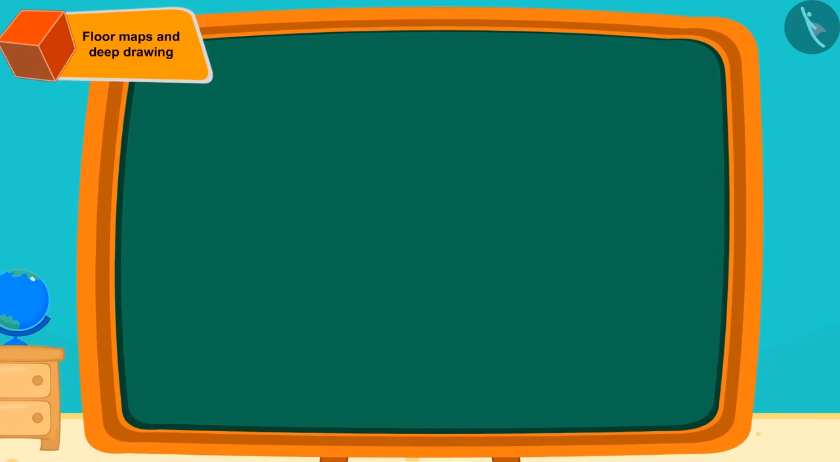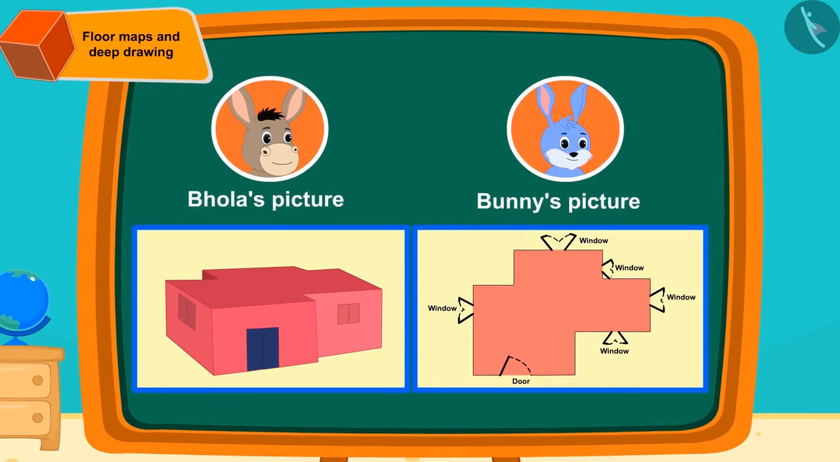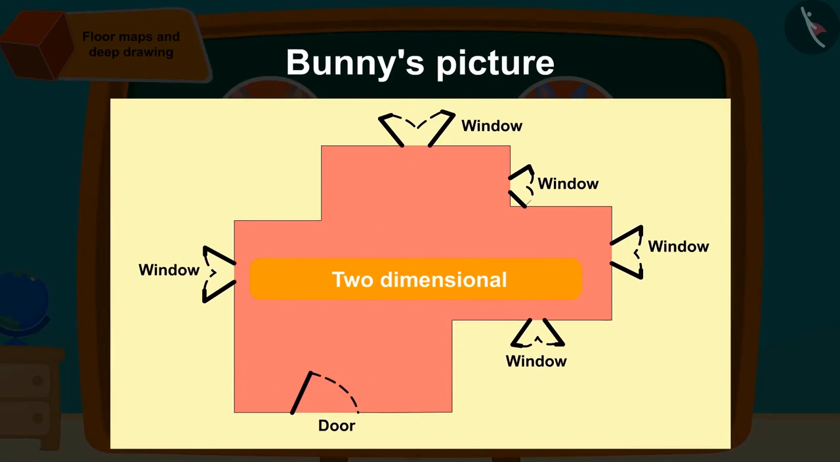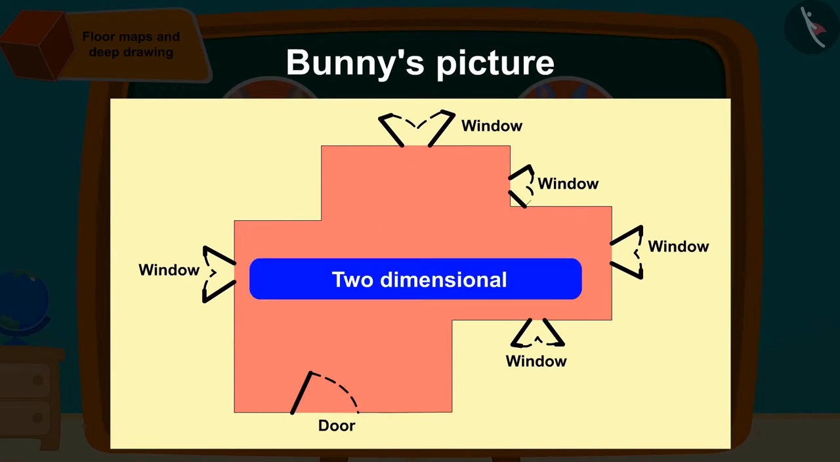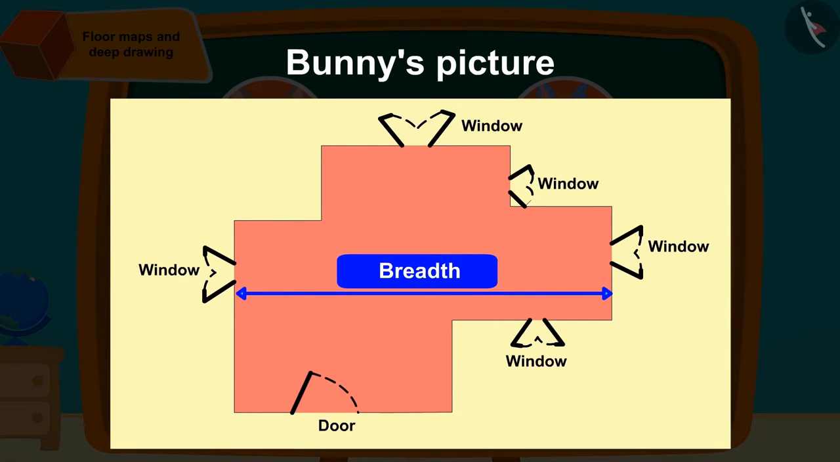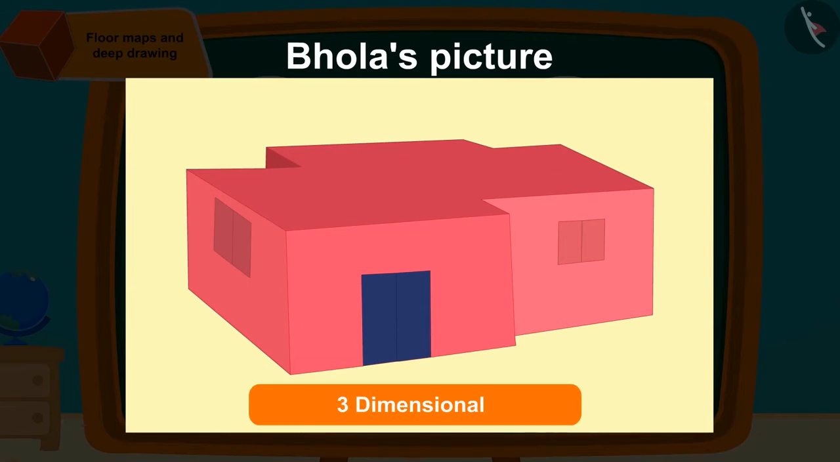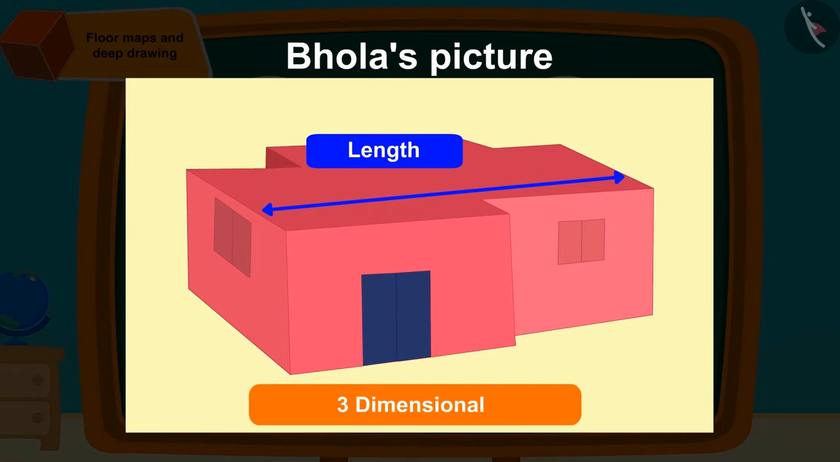Children, have you seen any picture similar to this one created by Bhola? Can you tell the difference between the 2 pictures that Bhola and Bunny made? Correct. The floor map that Bunny had made is a 2-dimensional figure which has only the length and the breadth of the room. That's why we cannot tell about the height of the room or the window. This picture is depicting all 3 dimensions. In this, we can also see the length, breadth and depth of the room.